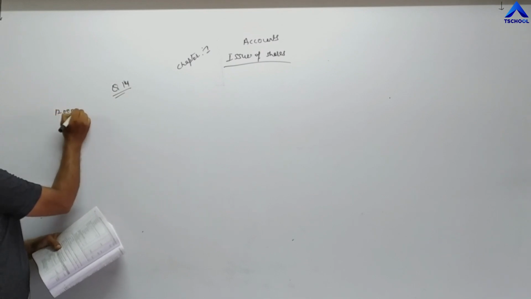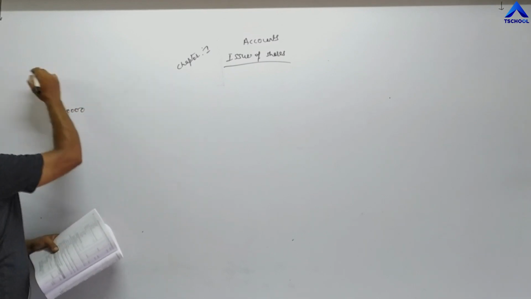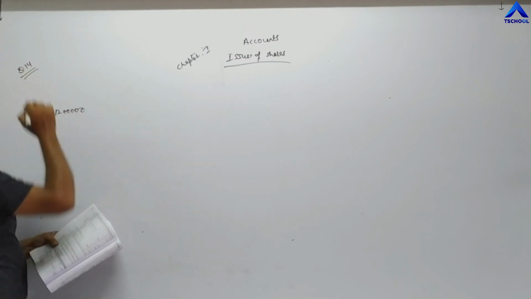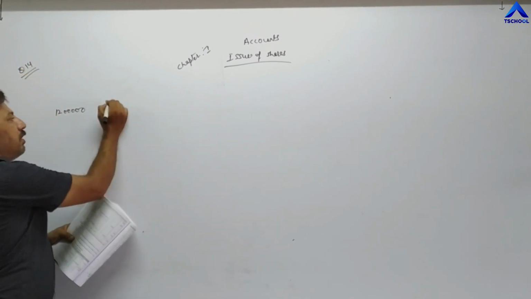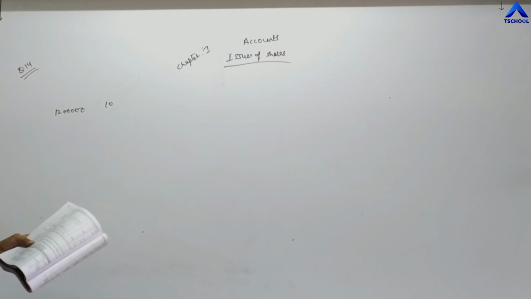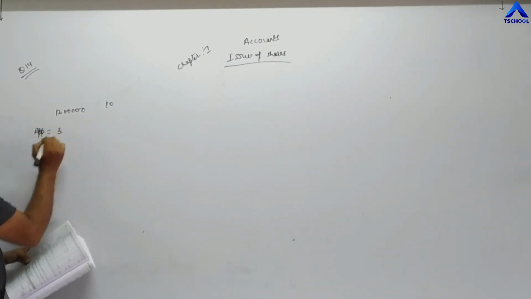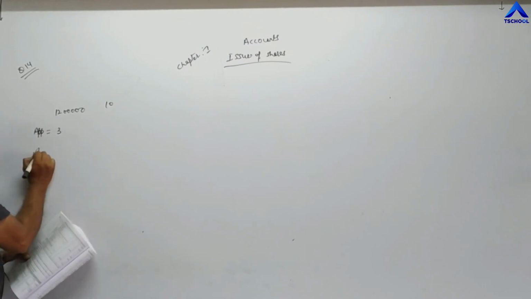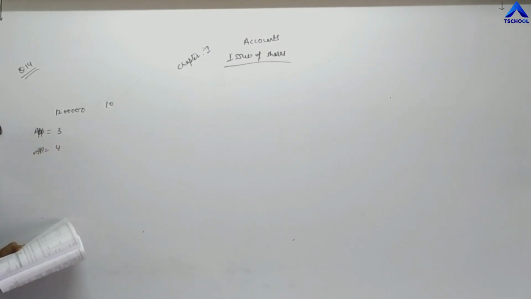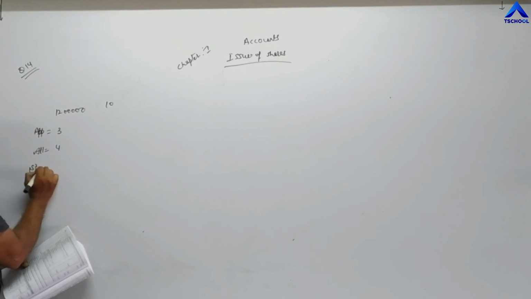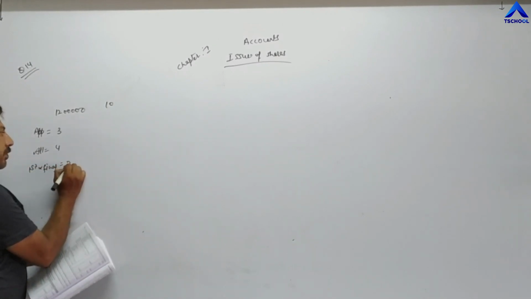The value of a share is 10. Application value 3, allotment value 4, and first and final call is 3 rupees. So 3, 4, 3.